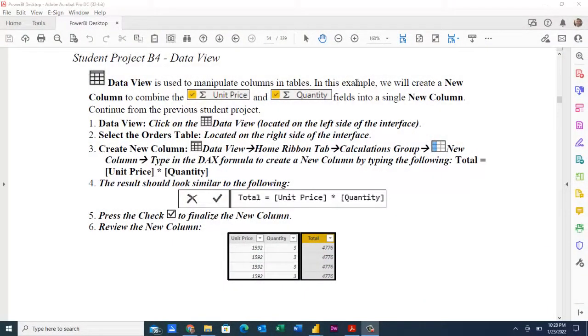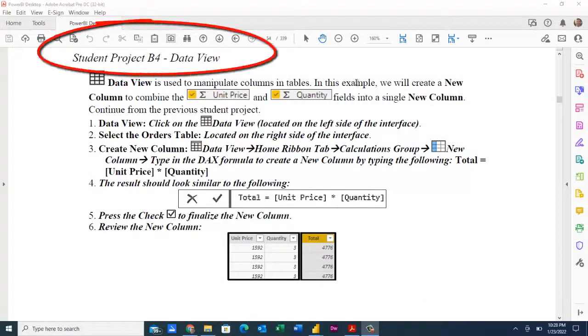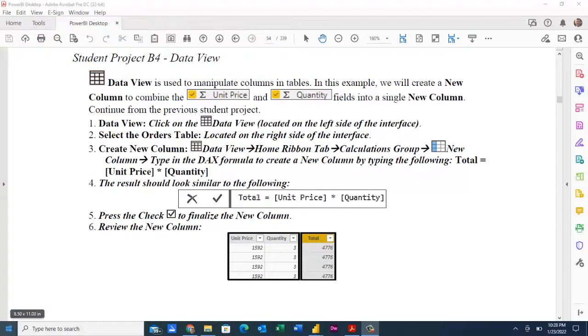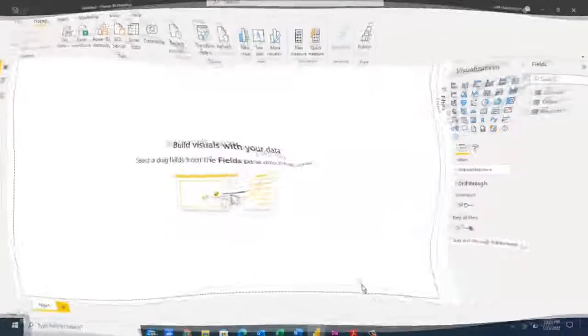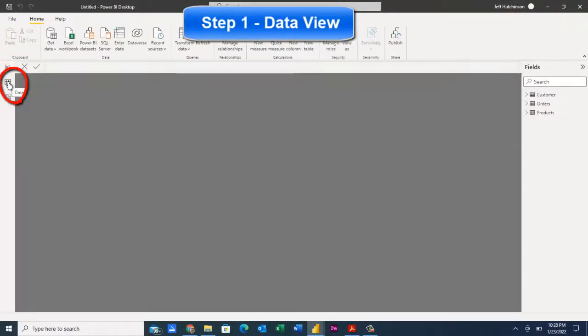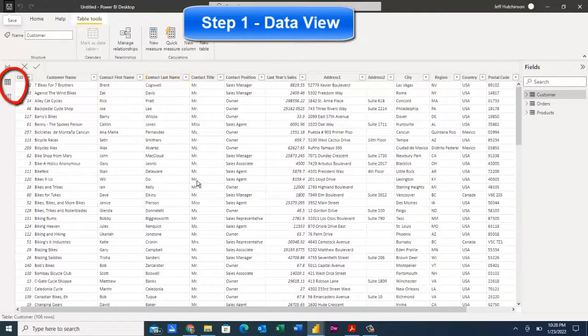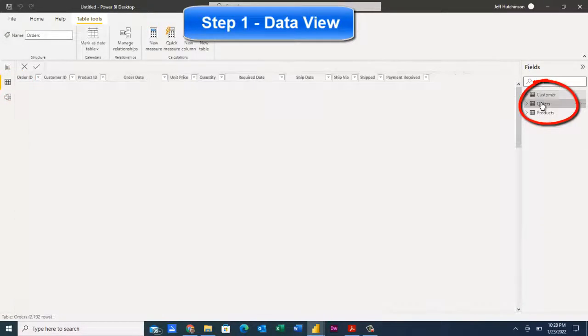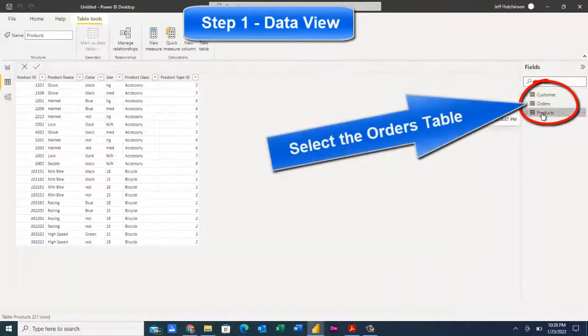So now we're going to go through the data view to make some adjustments to a column, maybe create a new column. And so these are the procedures we're going to follow. Let's go over to Power BI. And we're going to choose the data view, which is the second icon on the left side, which kind of shows you the result of this. And you can see you have your customers table, your orders table, and your products table here.